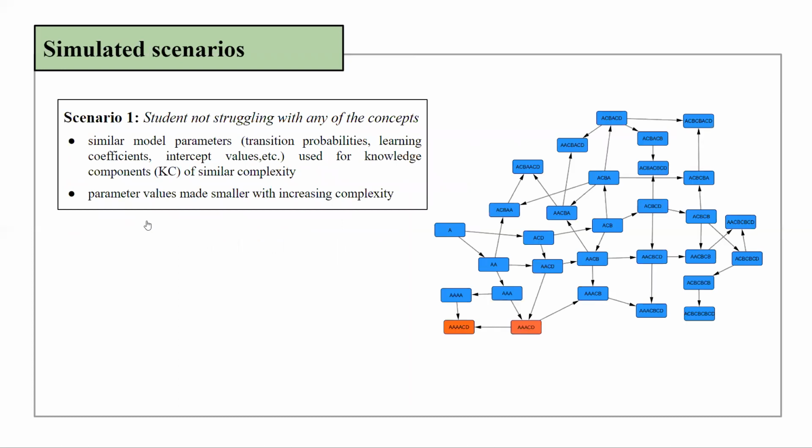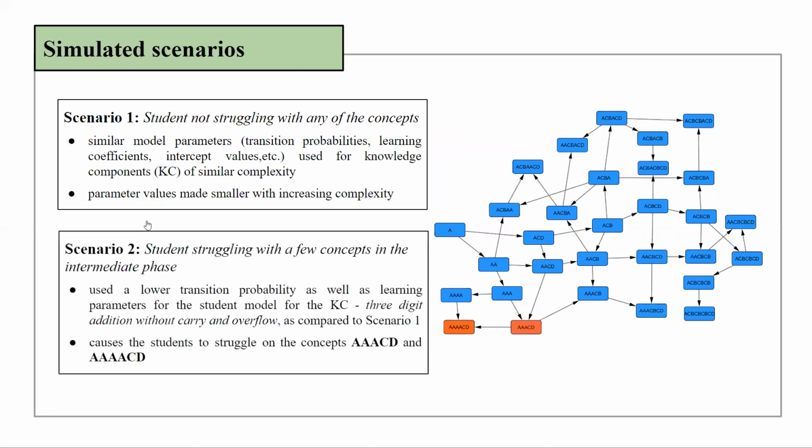The following 2 scenarios were simulated using the 4 different student models. In scenario 1, student does not struggle with any of the concepts. Here, similar model parameters such as transition probabilities, learning coefficients, intercept values, etc., were used for knowledge components of similar complexity. The parameter values were made smaller with increasing complexity. Whereas in scenario 2, the student struggles with a few concepts in the intermediate phase. Here, the student models use lower parameter values for the KC, 3-digit addition without carry and overflow, as compared to scenario 1.